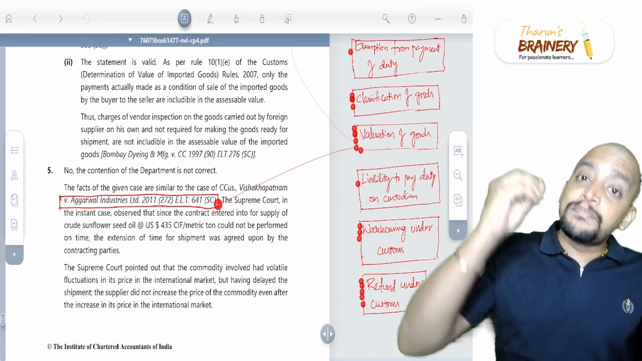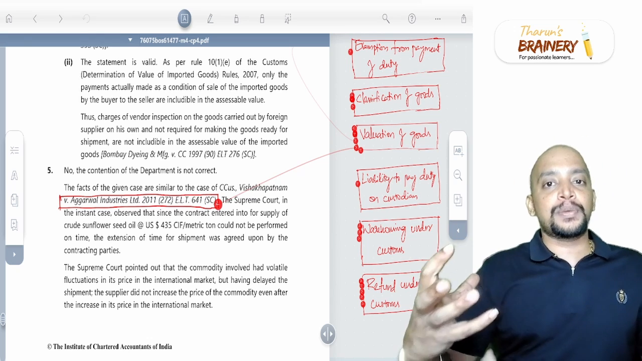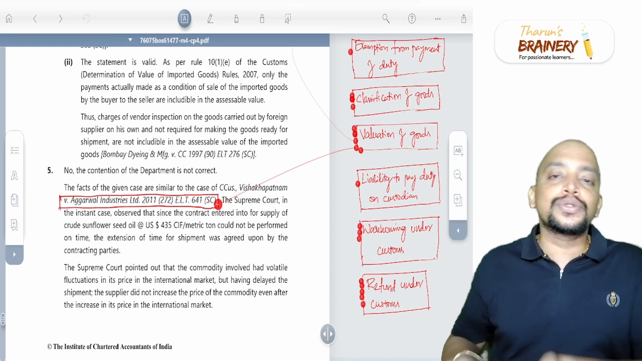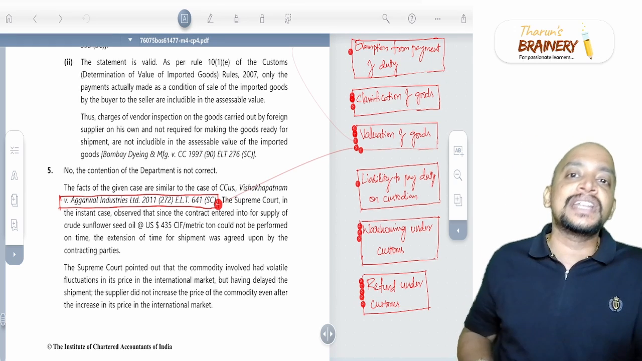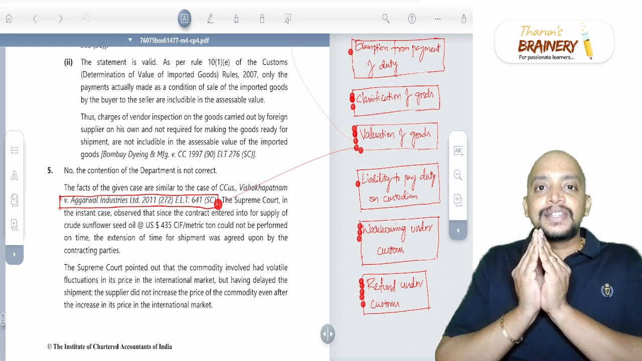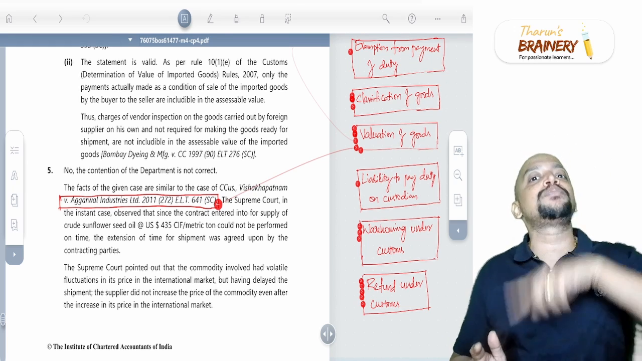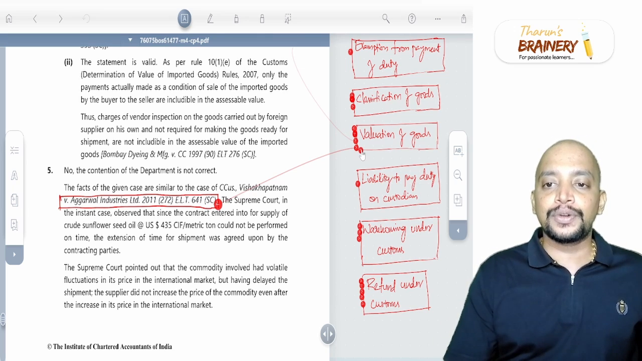Any price actually paid or payable by the importer to the exporter should be taken. In this case, it is the contract price only, because the exporter did not charge any additional or revised price to the importer. Due to that reason, the price prevailing at the time and place of importation, payable by the importer to the exporter, should be taken. So that is this Agarwal Industries Supreme Court decision.